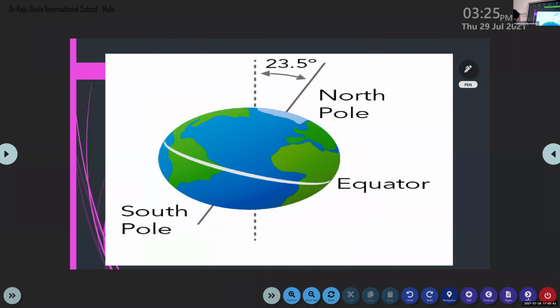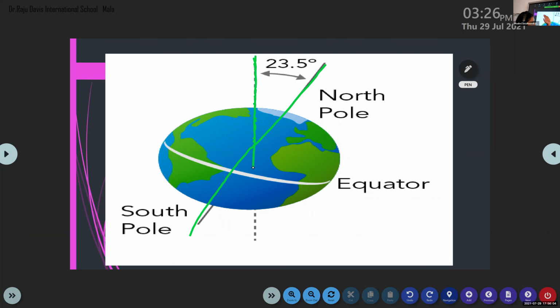Okay, the next one. This is the axis of the earth. Yes or no? Yes, ma'am. We know that the axis of the earth is not vertical, it is not a straight line.